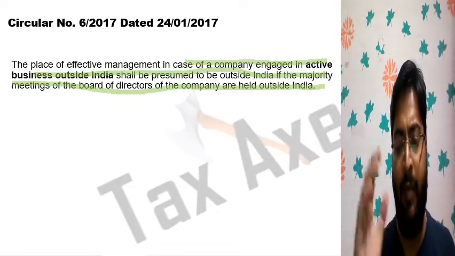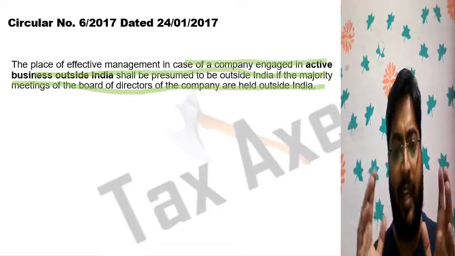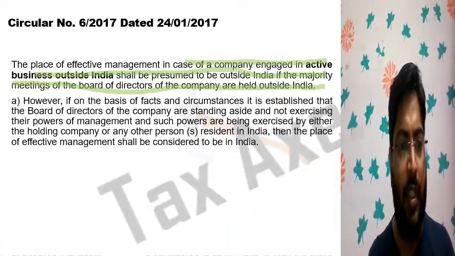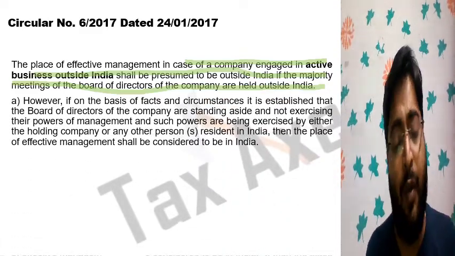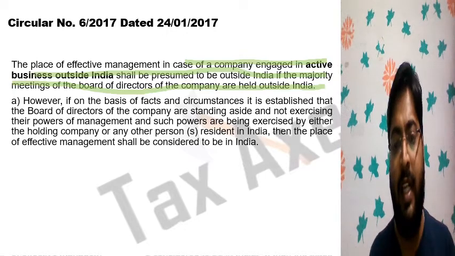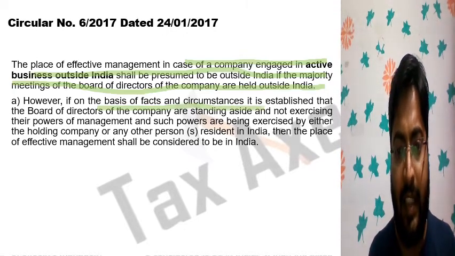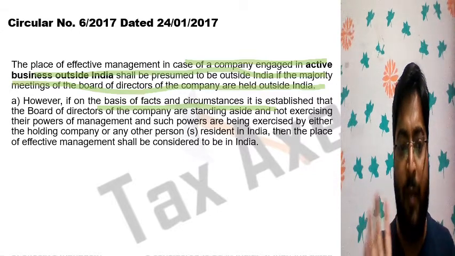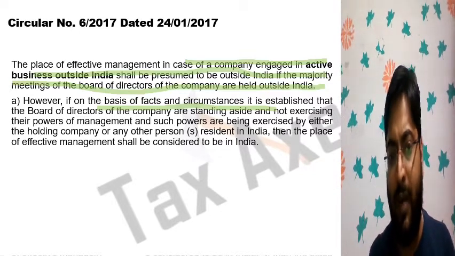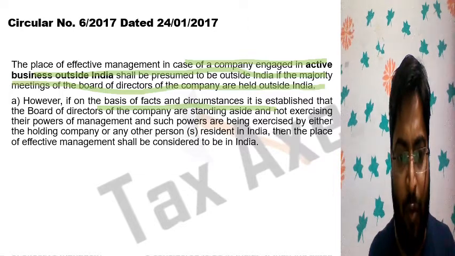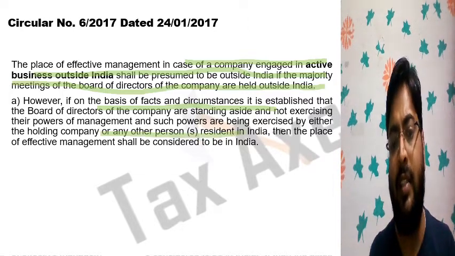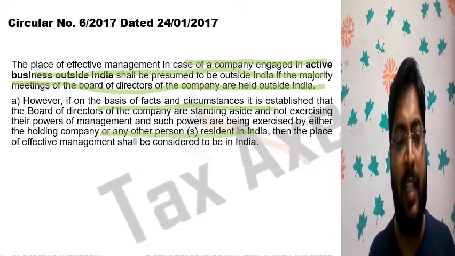But there is some refinement, some restriction on this point. However, if on the basis of facts and circumstances, it is established that the board of directors of the company are standing aside and not exercising their powers of management, and such powers are being exercised by either the holding company or any other person resident in India, then the place of effective management shall be considered to be in India.